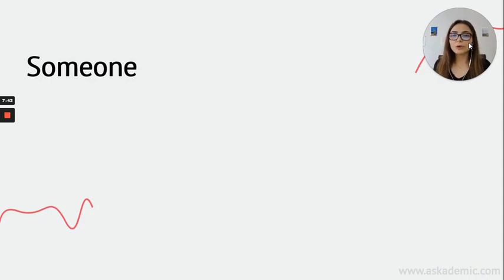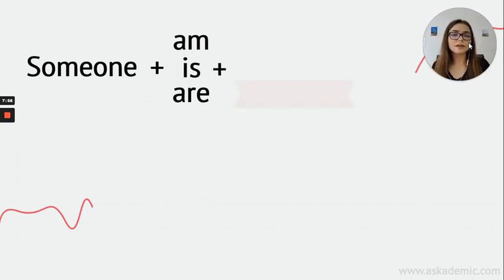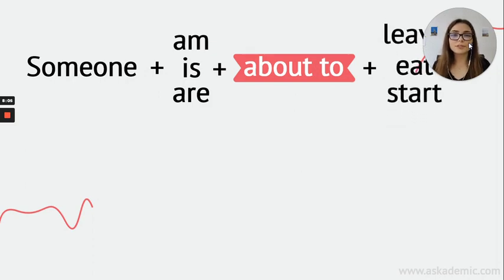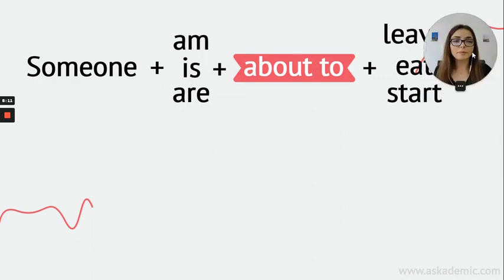So again, we have someone, a subject, like always. And we have again am, is, or are, just like be going to. But here there's a difference. It is about to, not going to. Okay? And then we also have leave, eat, or start, the basic forms of any kind of verbs. So what does that mean? What is the difference between to be about to and to be going to?